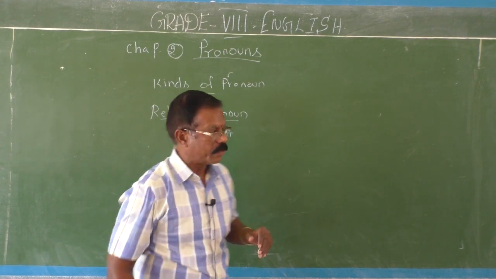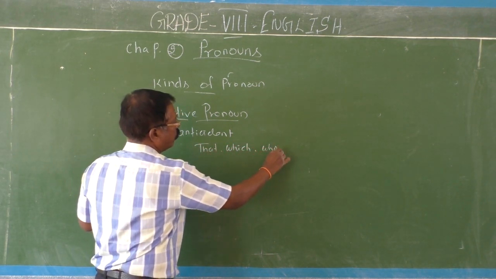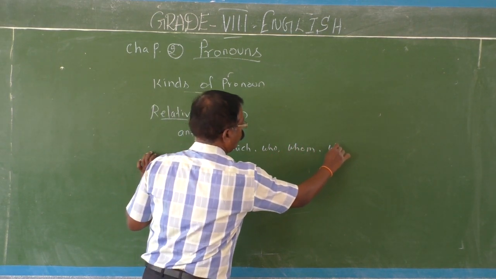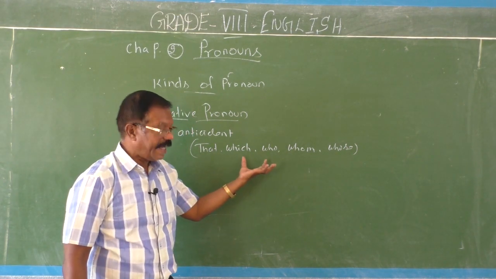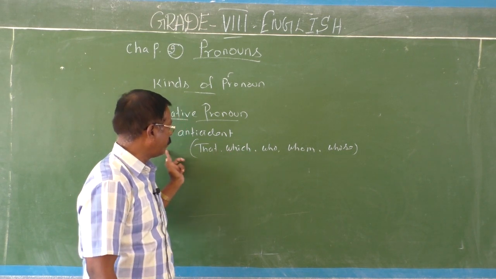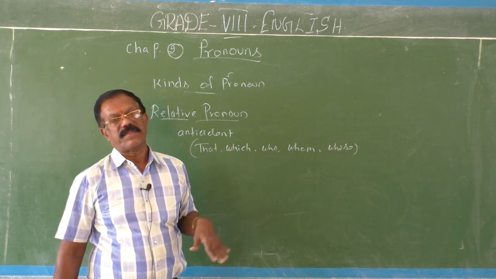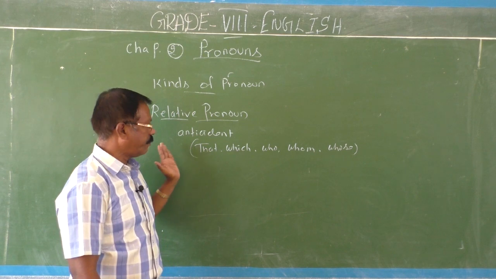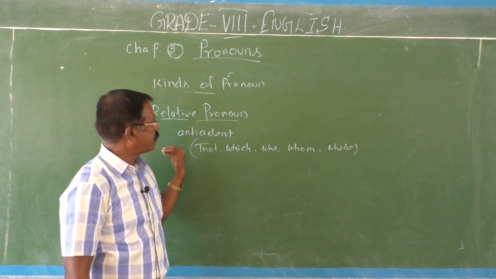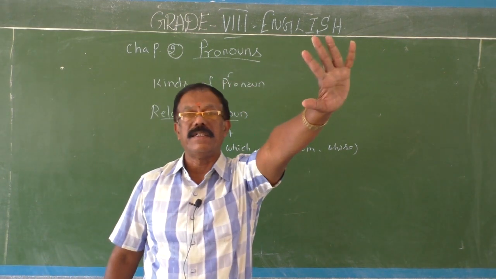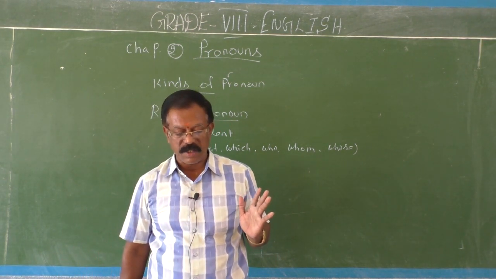Okay, so common relative pronouns are that, which, who, whom, whose. They are called relative pronouns because they just relate the noun that comes before these relative pronouns to the other words of the sentence, or it connects the noun which comes before it with other parts of a sentence. The noun that comes before these relative pronouns is called the antecedent. You should know this word, children, antecedent. I will give you examples, then you can easily understand this concept.